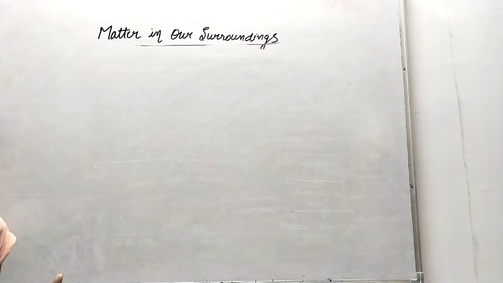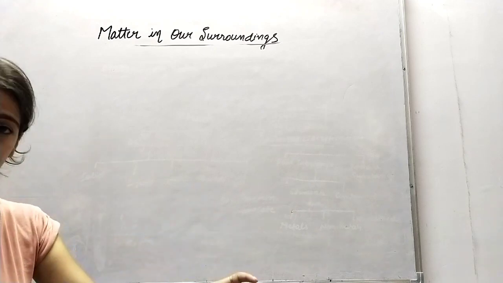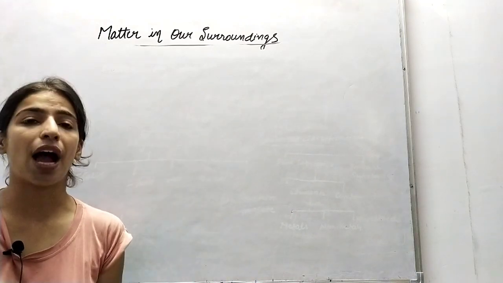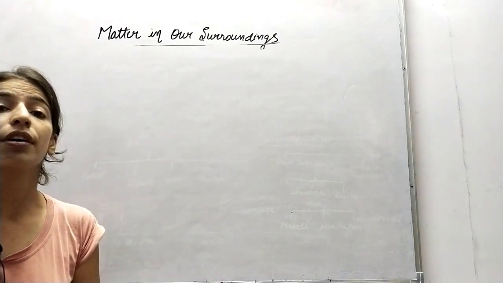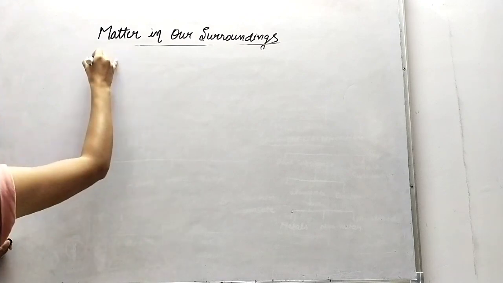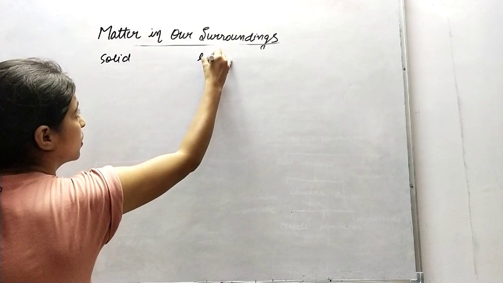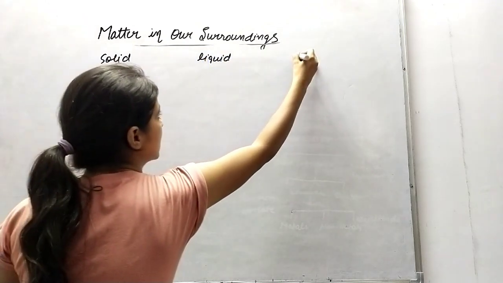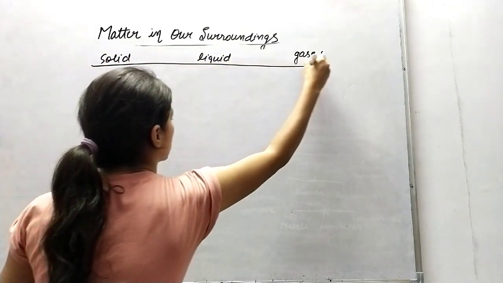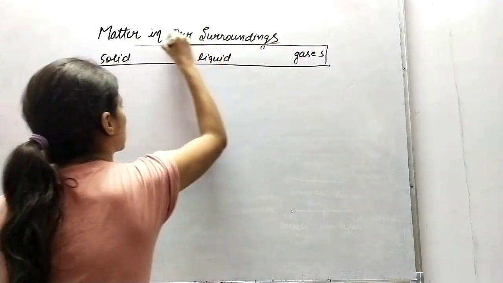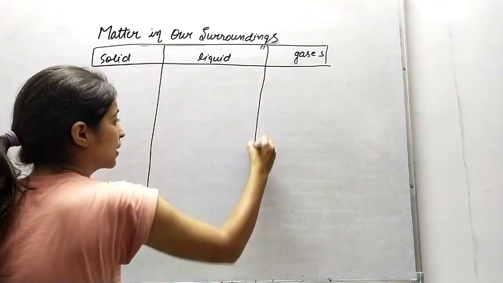The question will come like this: write the difference between solid, liquid and gases. When they are asking for the difference, you have to form a table. The difference should be written in tabular form like this: solid, liquid and gases. Like this.